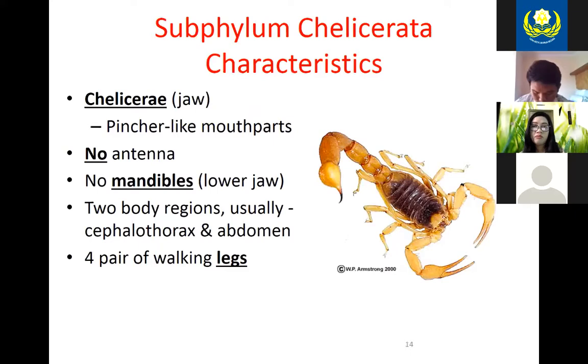All right, so subphylum Chelicerata. Chelicerae are jaws, and they look like pincher-like mouth parts. And there's certainly mouth parts that you don't want to get bitten by. This subphylum does not have any antennae, and they do not have mandibles. They don't have a lower jaw. They do have two body regions. Usually it's combined into a cephalothorax and then an abdomen, and they'll have 4 pairs of walking legs, or 8 legs.